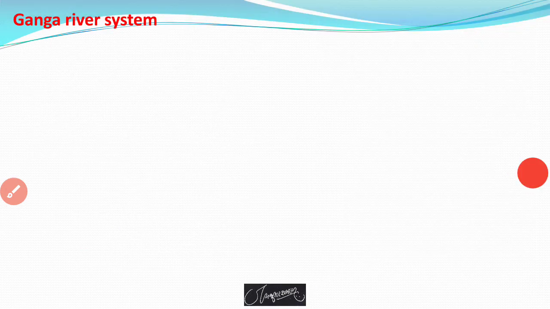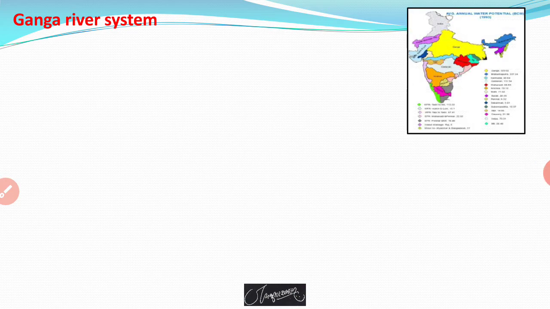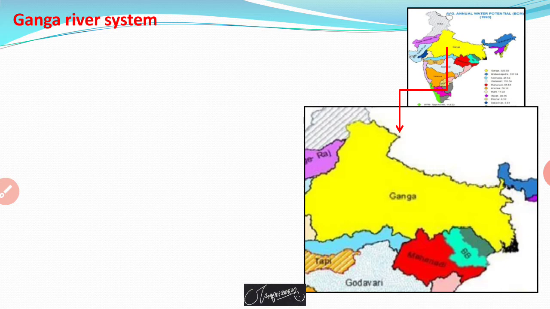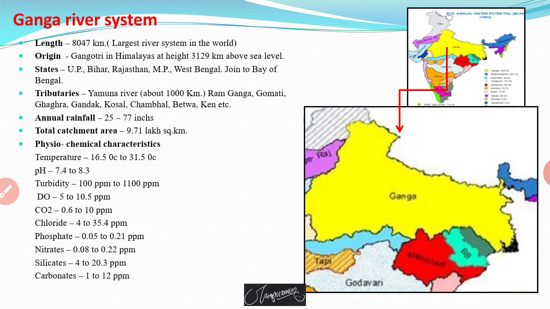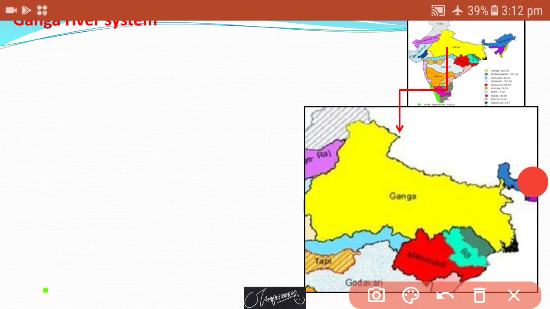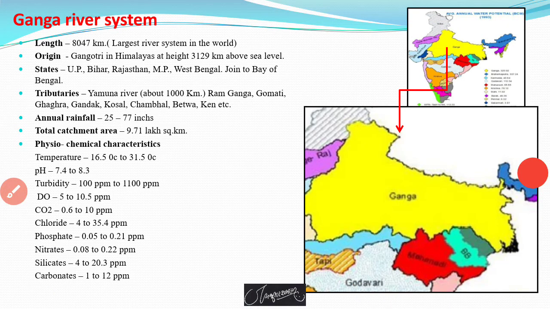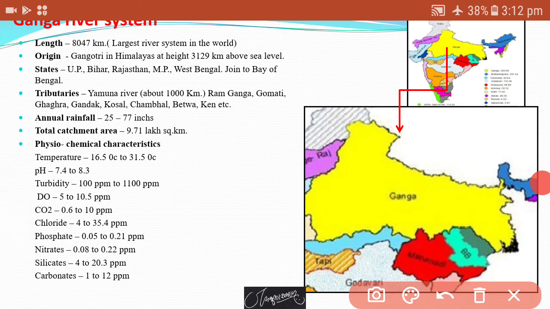So the first river system is the Ganga river system. The Ganga is the largest river of India, and the length of this river is about 847 km, which comprises the largest river system in the world.